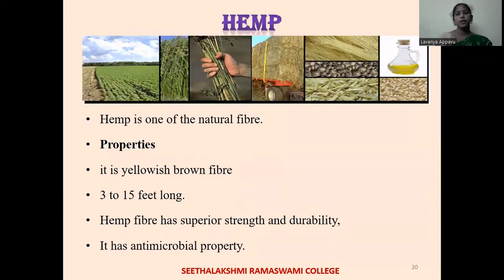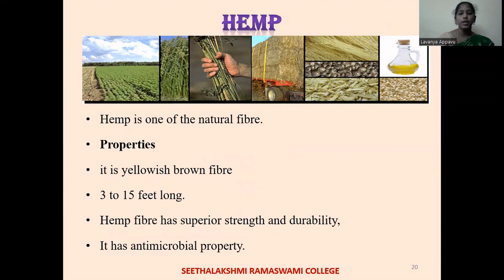Next, we have hemp fiber. Hemp is also a natural stem fiber. Hemp is one of the natural fibers taken from the stem of a hemp plant. The properties of hemp: it is yellow-brown in color. It is 3 to 15 feet long.